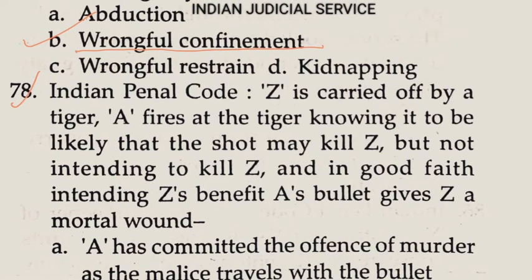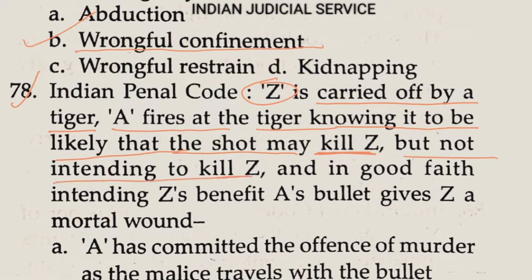Now question number 78. Indian Penal Code. Z is carried off by a tiger. A fires at the tiger, knowing it to be likely that the shot may kill Z, but not intending to kill Z, and in good faith, this is very important here, good faith, intending Z's benefit. A's bullet gives Z a mortal wound.